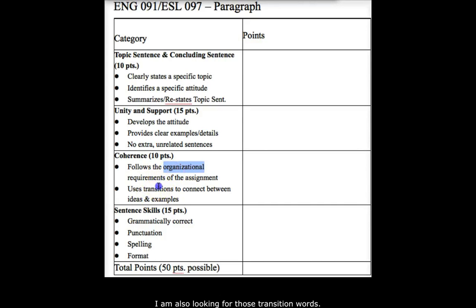I am also looking for those transition words. Those are your road signals that you include in your paragraph to help direct the reader through each of your points, connecting them and guiding the reader from the start through to the finish of your paragraph.